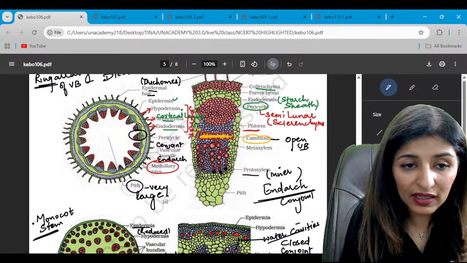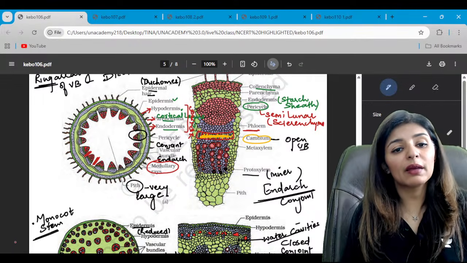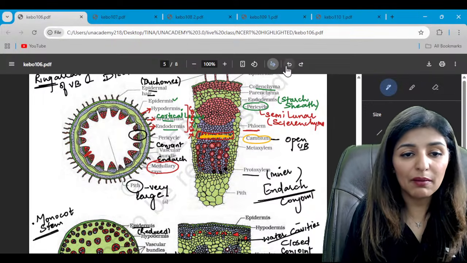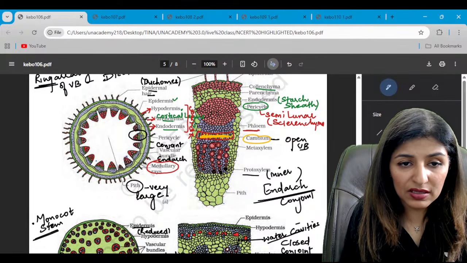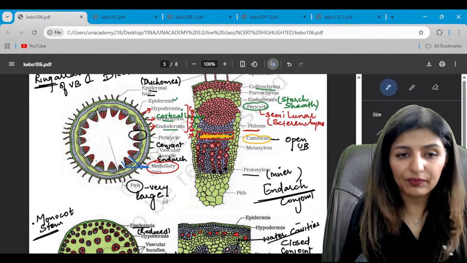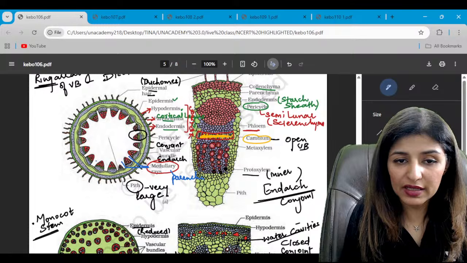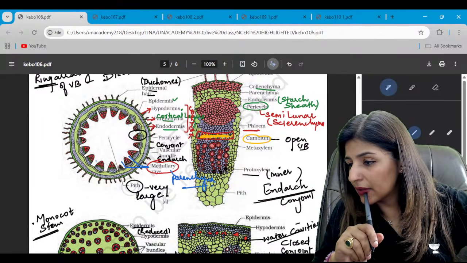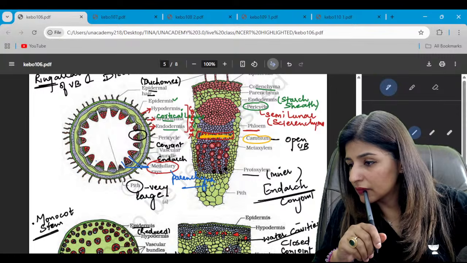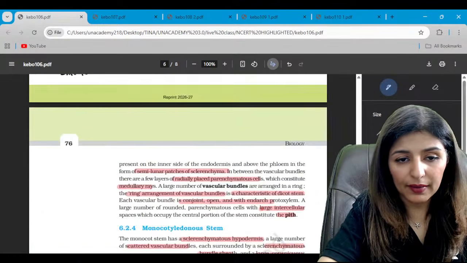Also guys, in 2026, the question was asked around medullary rays. What are the medullary rays? This structure, these are the radially arranged parenchymatous cells. This is medullary rays. Is that clear? So this structure represents the medullary rays, and it is made up of parenchyma. It was asked in 2026 already. Yes guys, are we clear? Are we clear? All right.